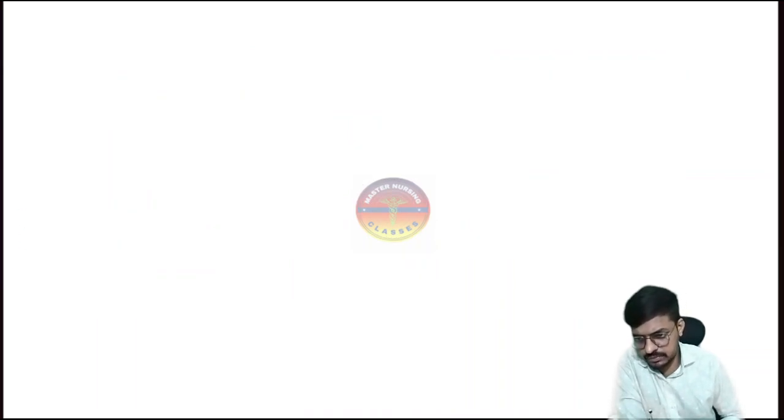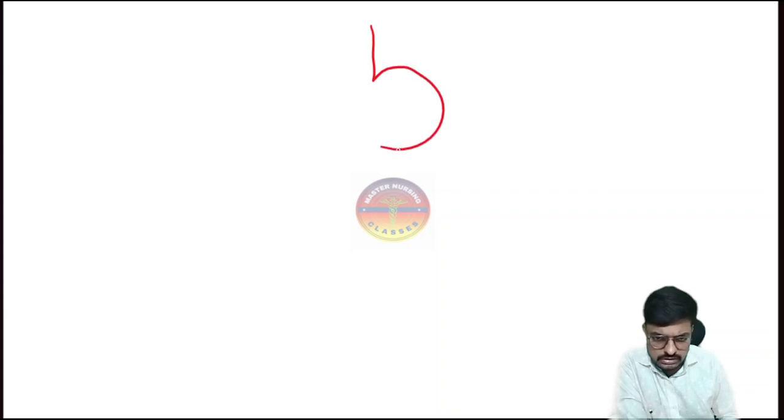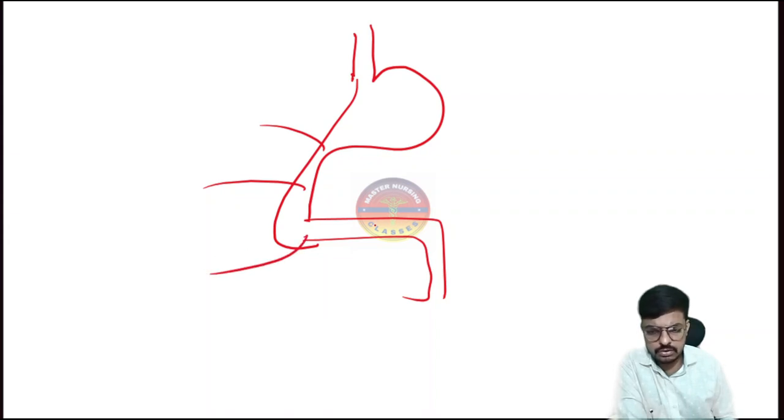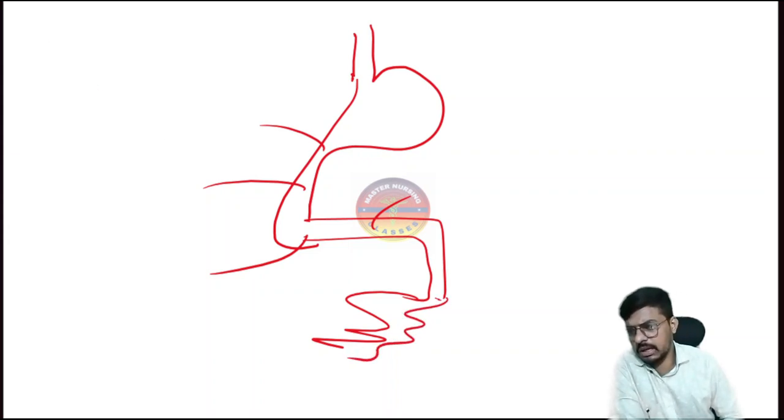Look at the explanation. Bacho, this is our stomach, this is the esophagus, this is the stomach, and this is the first part of the duodenum, second part, third part, and fourth part of the duodenum. This is the jejunum and ileum here, right? So this is how our alimentary tract will be.